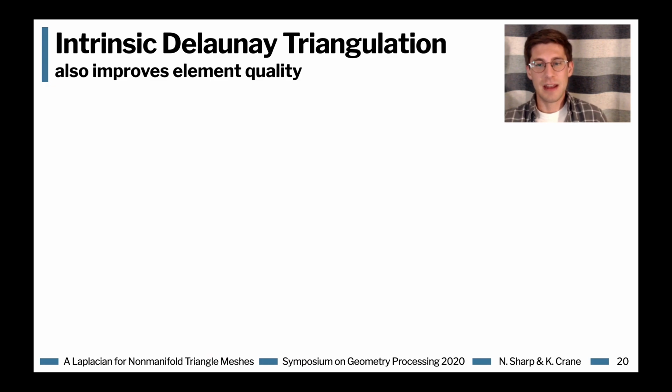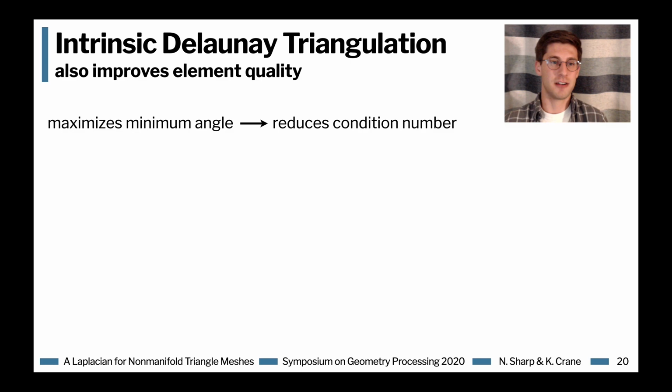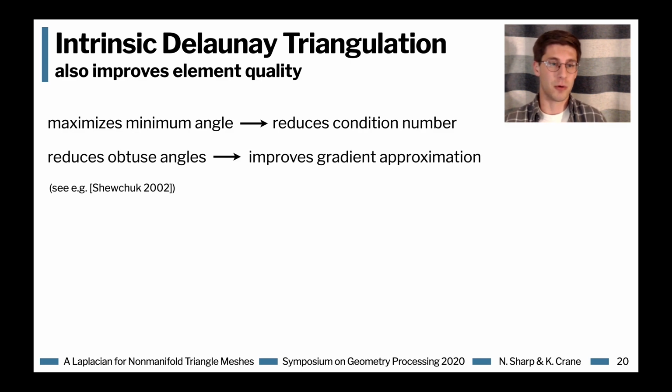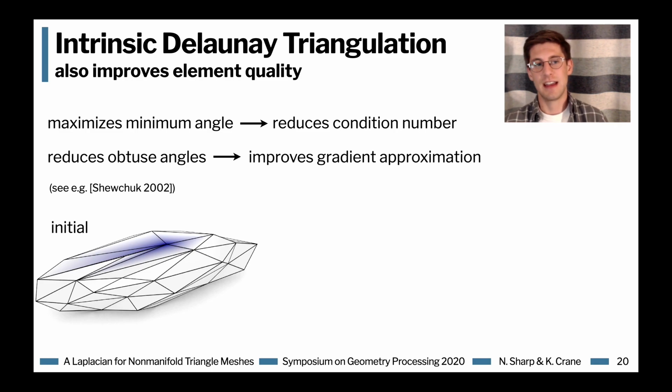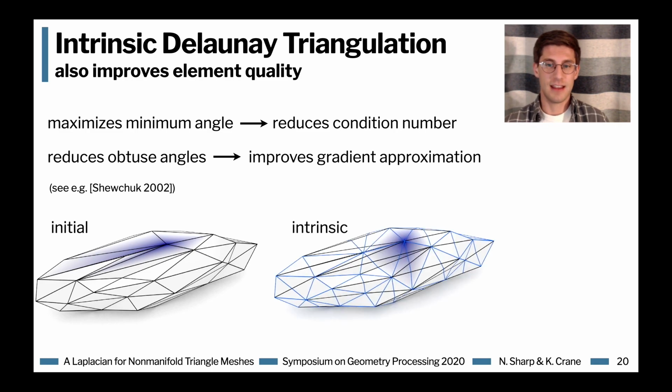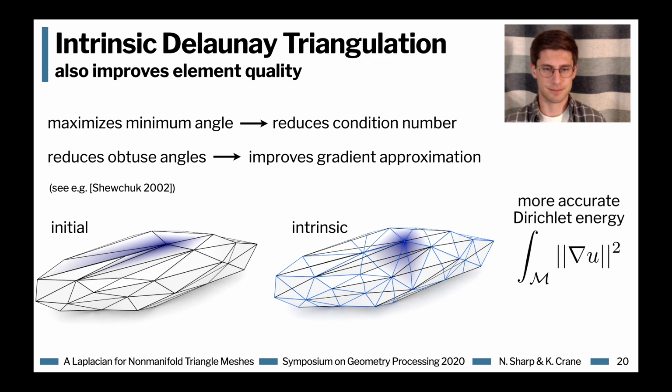So this is great, and beyond giving us positive edge weights, these intrinsic Delaunay triangulations just generally improve element quality. We know that they maximize the minimum angle, which reduces condition numbers, and also that they discourage obtuse angles, which improves gradient approximation. As you see on the bottom here, we get a much more natural set of basis functions on a surface. Generally, this also leads to a more accurate discretization of, for instance, Dirichlet energy.